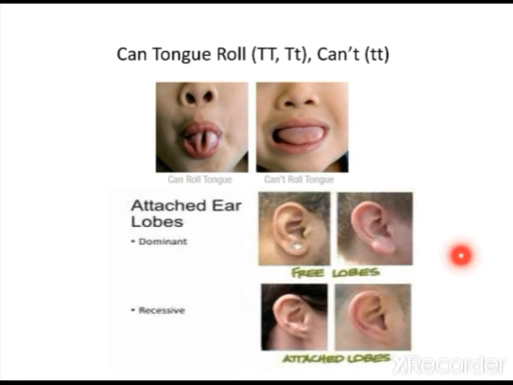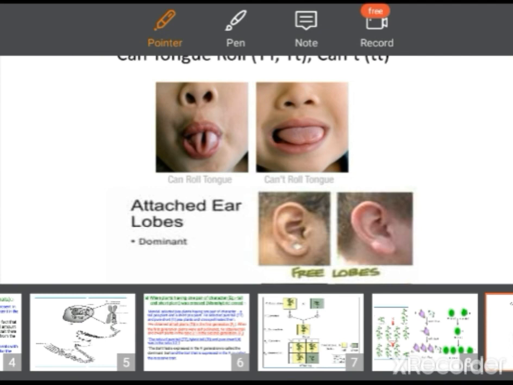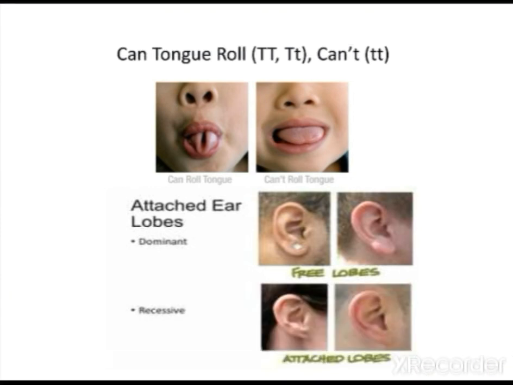The next one is attached earlobe and free earlobe. The free earlobe is the one where you can see the lobe is free. Attached means it is fully attached and there won't be a hanging lobe. Free earlobe is dominant and attached earlobe is recessive.